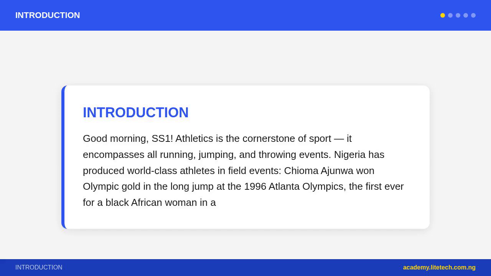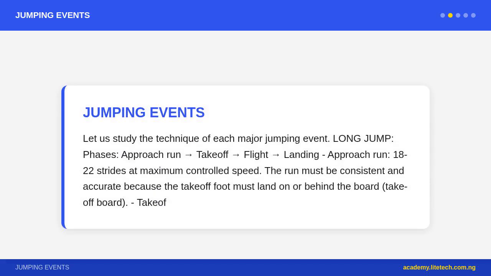Landing: both heels land simultaneously in the sand pit beyond the takeoff board. As heels hit, knees bend and the body falls forward into the pit. Landing distance is measured from the nearest mark in the sand to the takeoff board. Foul jump: if any part of the foot is beyond the plasticine foul indicator at the front of the takeoff board.